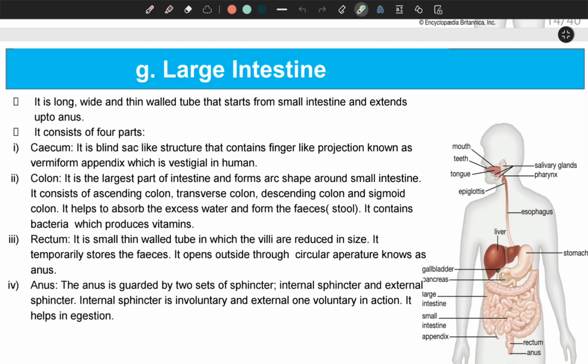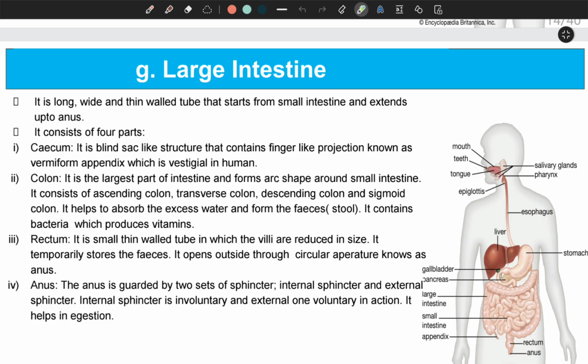So all these parts of the colon help to absorb excess water and ultimately form the human feces, or we can call it stool. And this large intestine also contains bacteria, and those bacteria are responsible for producing vitamins in our body. And lastly we have the rectum. The rectum is a small thin walled tube in which the villi are reduced in size. Villi are the structures which help in absorption. So those are not present here.